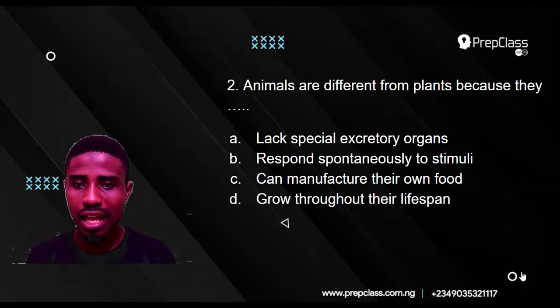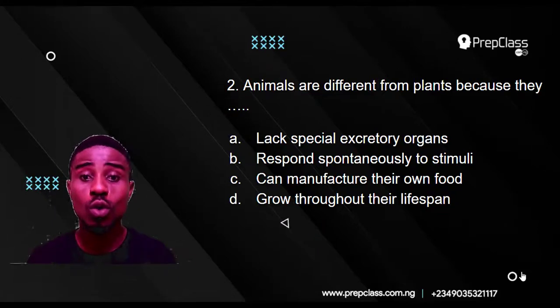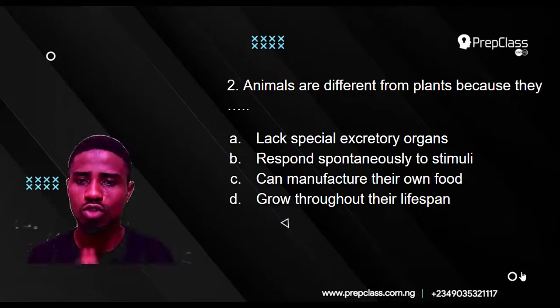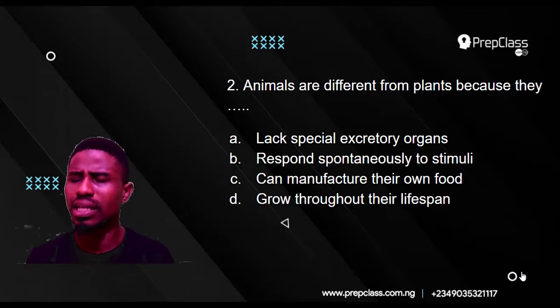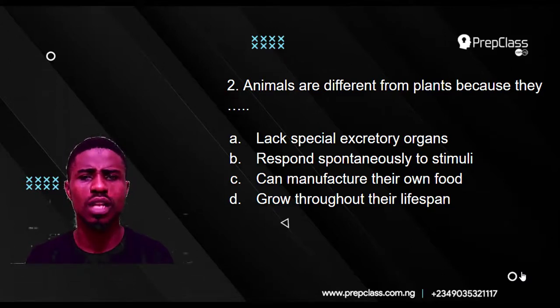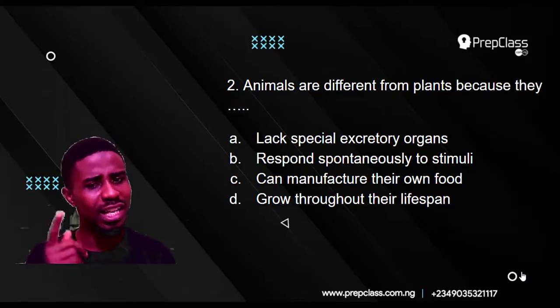A. Lack special excretory organs. We know animals do not lack special excretory organs. They have special excretory organs. B. Respond spontaneously to stimuli. Animals respond spontaneously to stimuli. I think that's the right one. Let's move on to the next one.